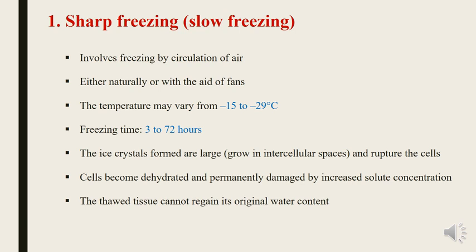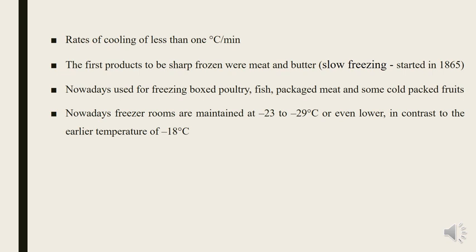There is no forced air circulation. It's a relatively slow process used for freezing boxed poultry, fish, packaged meat and some cold packaged fruits. The rate of cooling is less than 1 degree Celsius per minute.